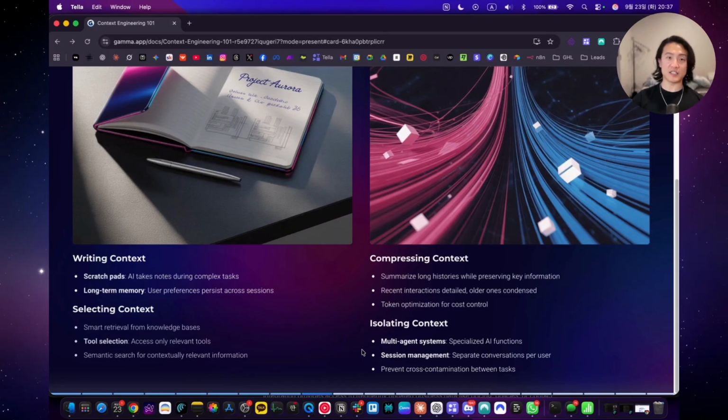And poor session isolation causes AI systems to mix up customer information. That leads to confusion, and nobody likes that, right? So these strategies work together. You might write context in one specialized environment, select relevant pieces in another, compress them for efficiency, and isolate the final processing to prevent contamination. Each strategy addresses different aspects of information management, but they combine to create intelligent systems that remember, learn, and stay focused on what actually matters.